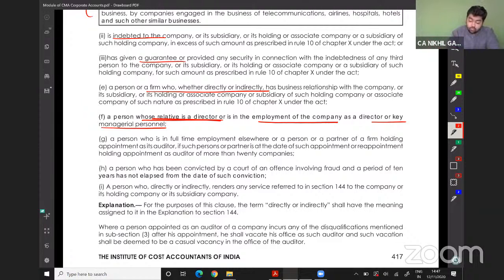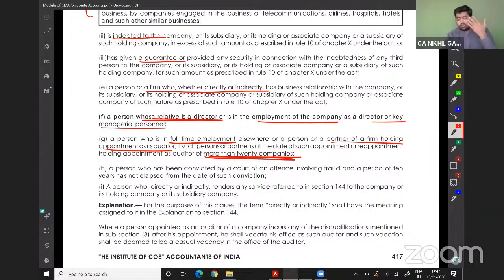The person who is a full-time employee elsewhere, or the person or a partner of the firm holding appointment as an auditor, if such person or partner is, at the date of appointment or reappointment, holding office as an auditor for more than 20 companies. As we've already discussed, the limit is 20 companies in case of public companies.